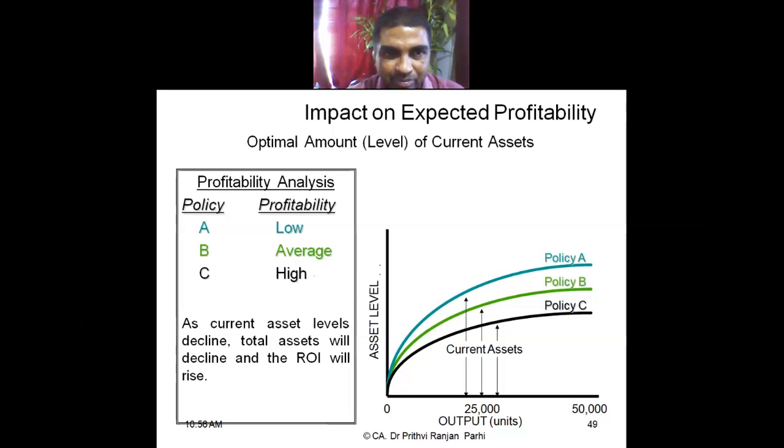The same thing is explained in the case. In policy A, profitability is low. Policy B, profitability is average. Policy C, profitability is high.